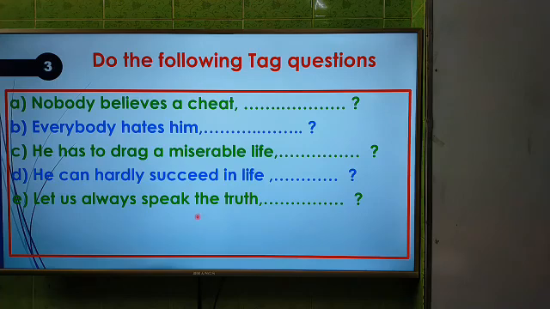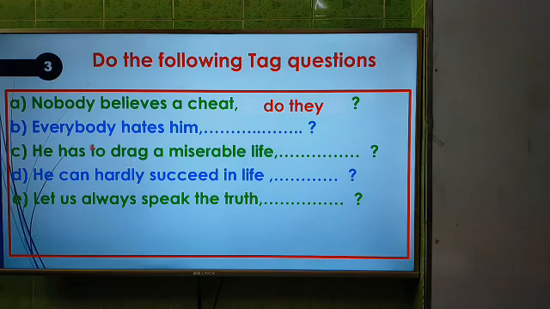Okay dear students, let's see the answer. Nobody believes a cheat. The answer will be do they. As it is in present indefinite, again we have to write do as operator, and they will be used instead of nobody. As the sentence is negative, the tag question will be affirmative.